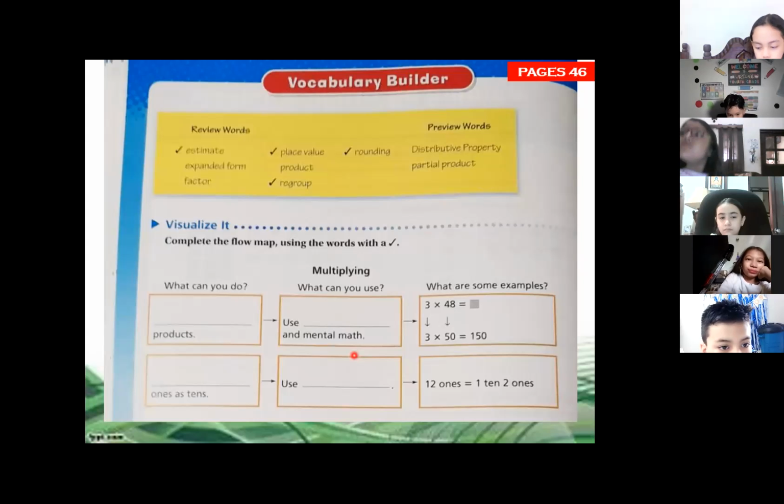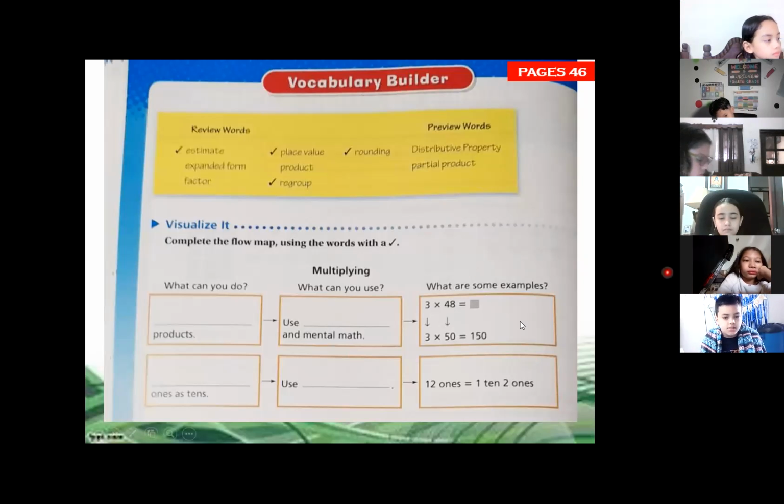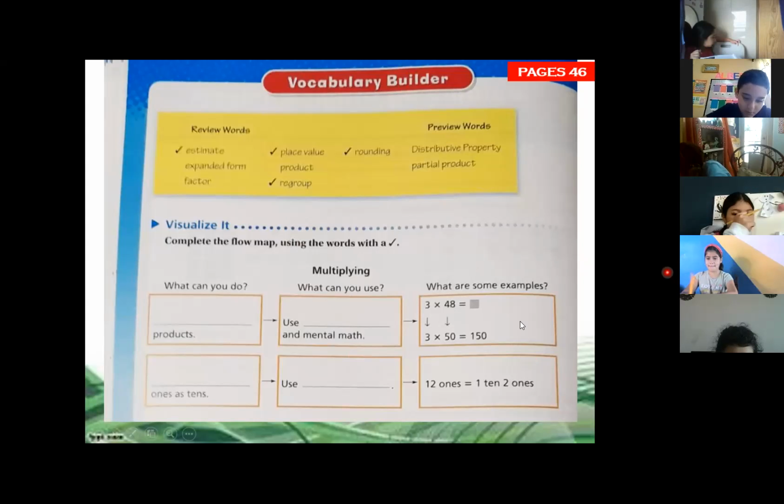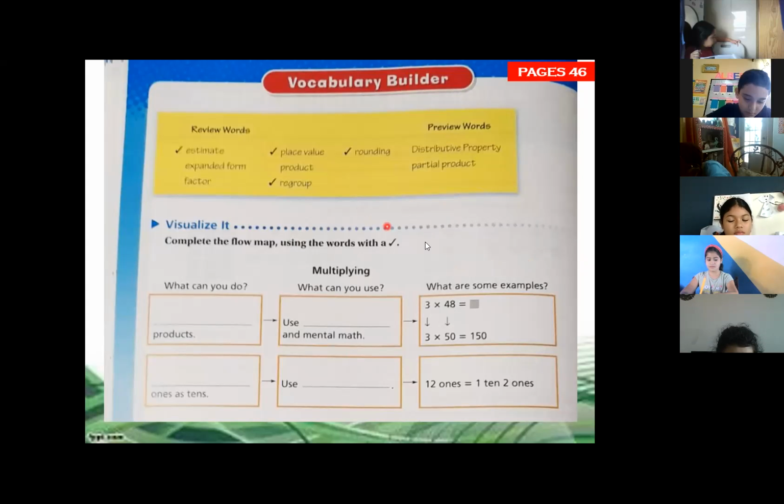What we're going to do in this page: we have vocabulary words. We need to know these vocabulary words because we're going to start talking about multiplication. No more about addition and subtraction. We're going to start with multiplications. Now, we have some review words. This word you might know the meaning.